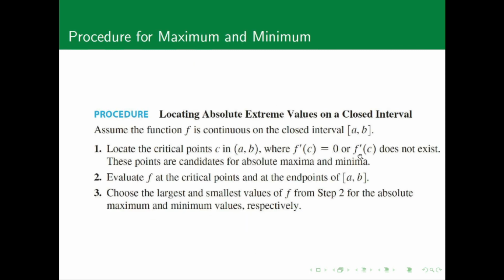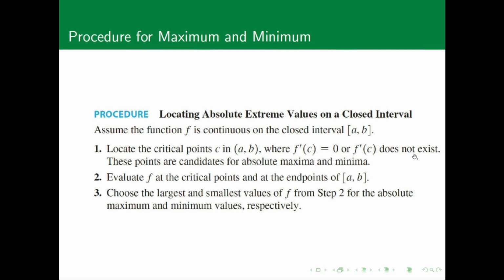So the first procedure for finding absolute extremes is going to be given in closed intervals. We're going to assume that the function is continuous and it's in a closed interval [a, b], so we can apply the extreme value theorem.